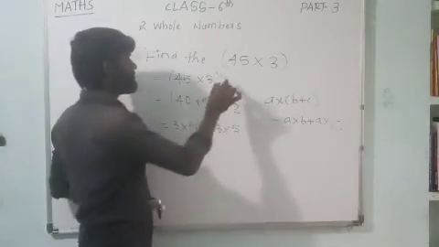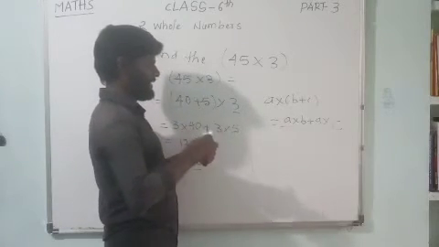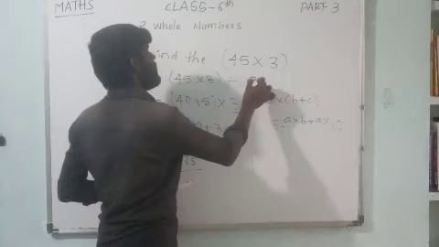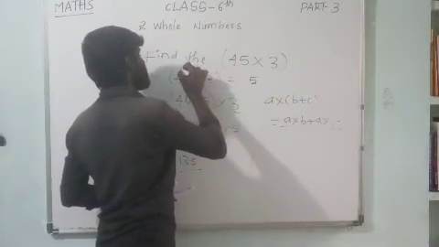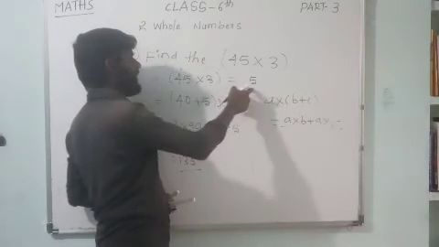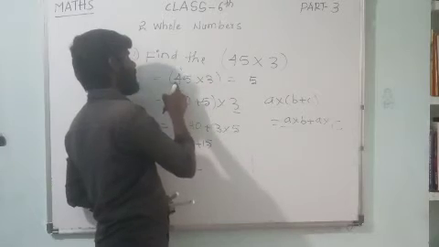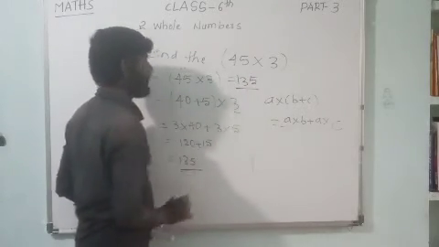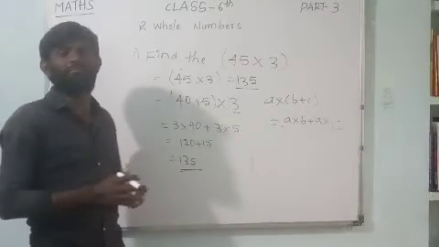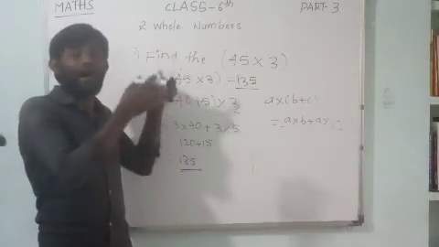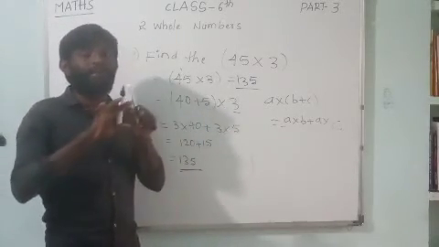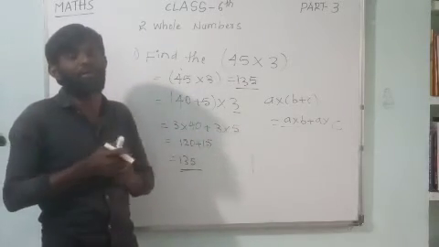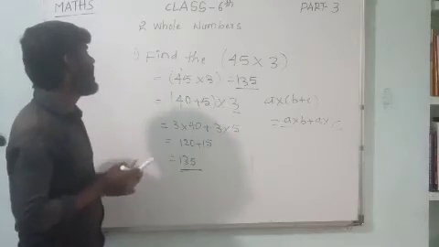If I do direct multiplication, that is also the same. Let us see, dears. 3 fives are 15, 5 and 1 is carried to the next number. 3 fours are 12, 12 plus 1 is 13. So 135. Both answers are the same, but we solved the given problem in different ways. This is the main point.